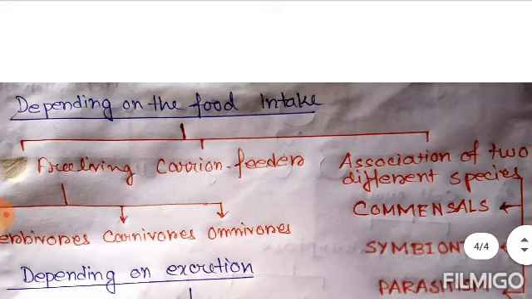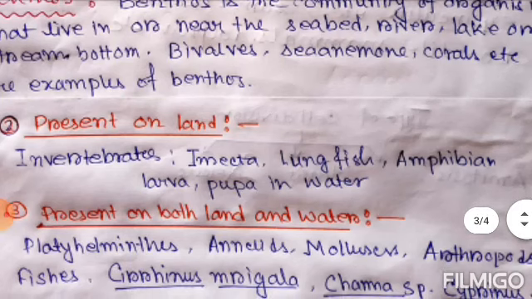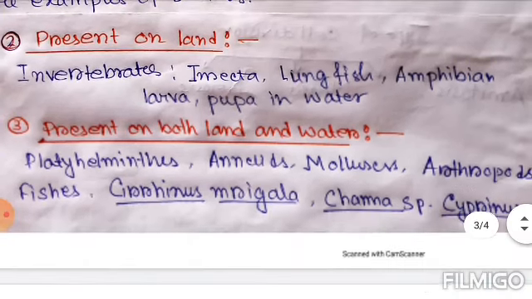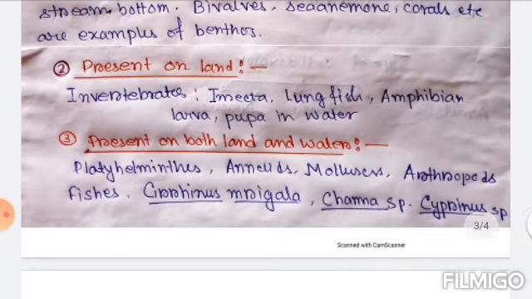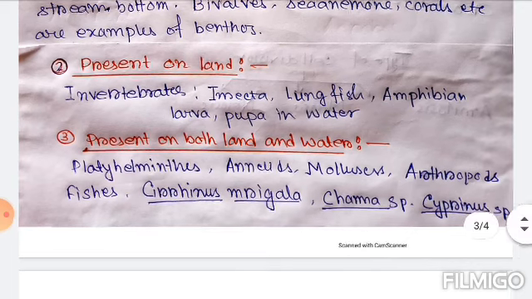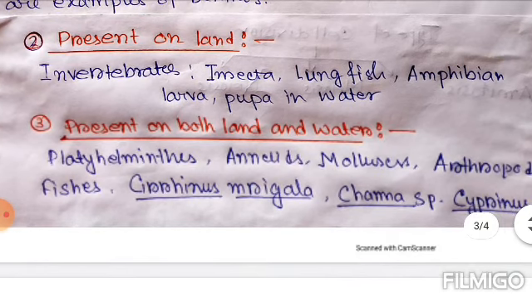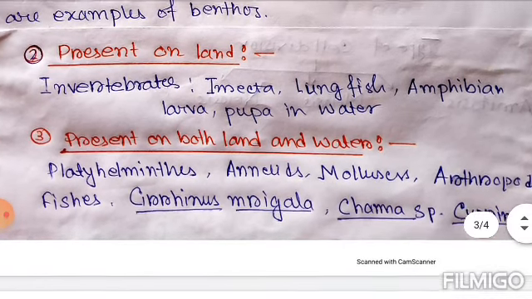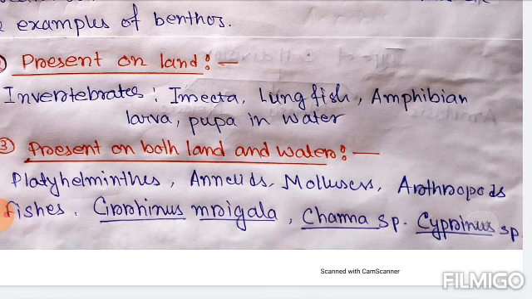Now, present on both land and water. So, who are there? Platyhelminthes, annelids, mollusks, arthropods, and fishes like Cirrhinus mrigala, Channa sp, Cyprinus sp live in both land and water. Here I want to add that there are a few fishes which can live in air also.